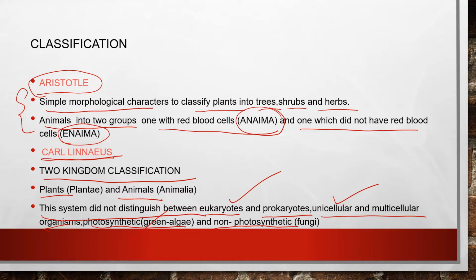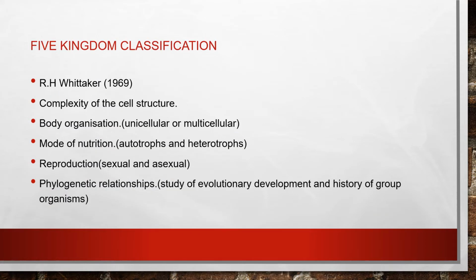Gradually the classification system for living organisms underwent several changes over time. But the plant and animal kingdoms have always been kept under different systems. So how did we come to this five kingdom classification? This is now the question. Who discovered it? This five kingdom classification was proposed by R.H. Whittaker in 1969.